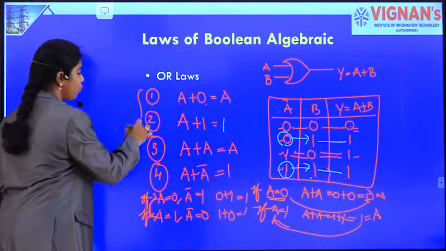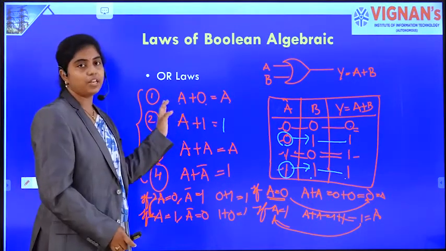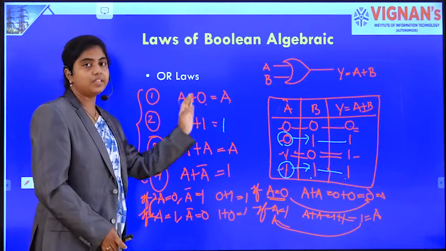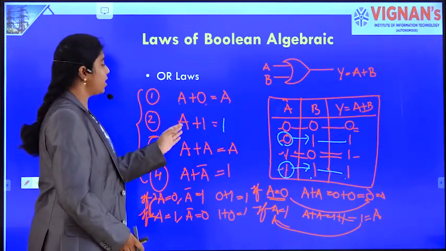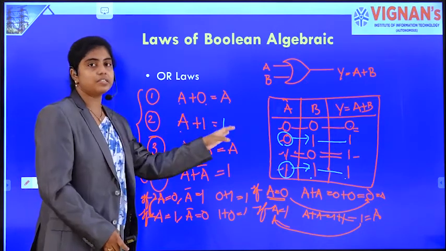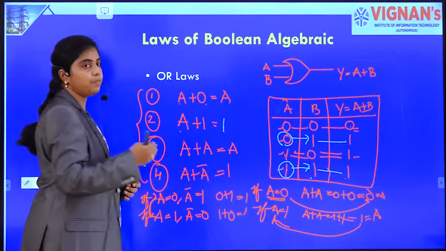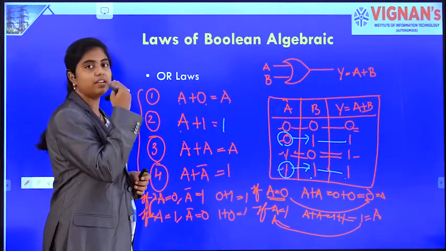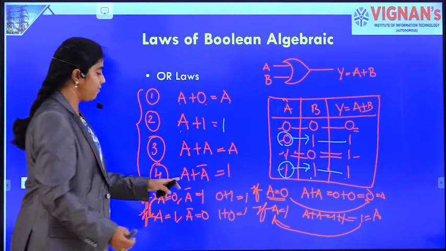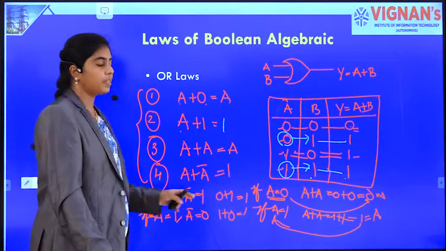So these are the 4 OR laws. What are they? A plus 0: any variable ORed with 0 is the variable itself. Next, a variable ORed with 1 is always 1. Next, A plus A: a variable ORed with itself results in the variable itself. And a variable ORed with its complement is always 1.